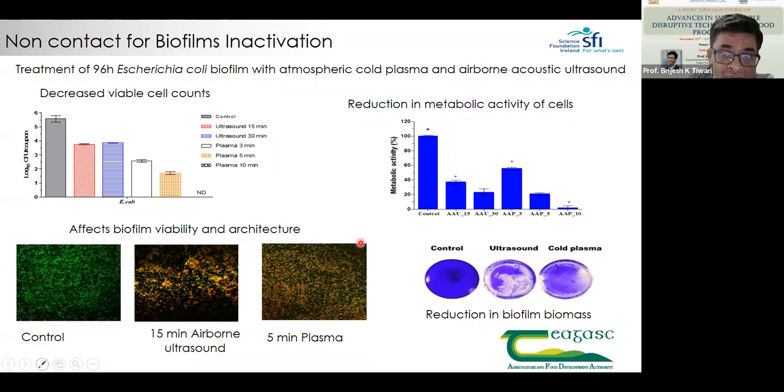But when we combine these two together, I'll carry on with this particular study once we have some clarity on what plasma is, how we can use it, and its different properties in the afternoon session. So it was able to affect the viability of the biofilm and the architecture of the biofilm.